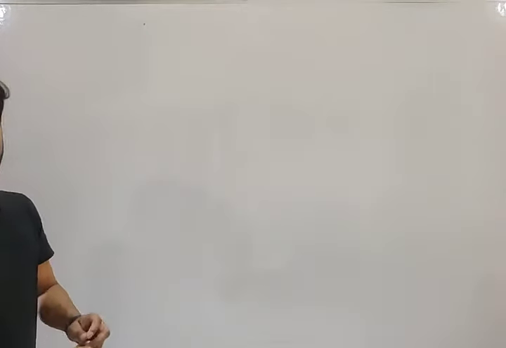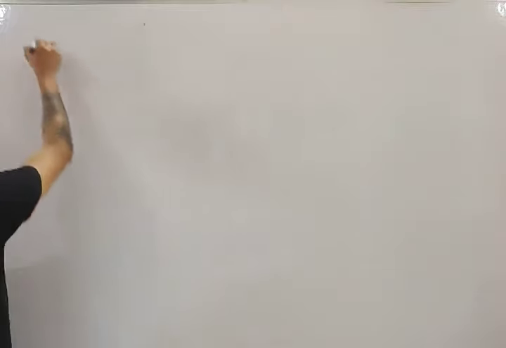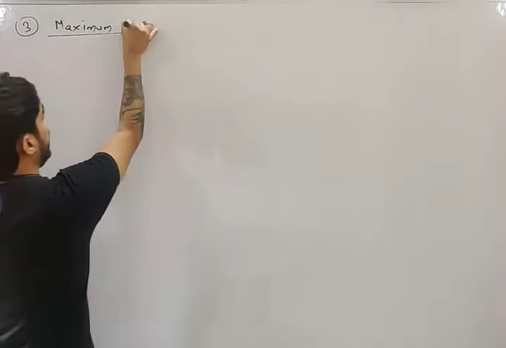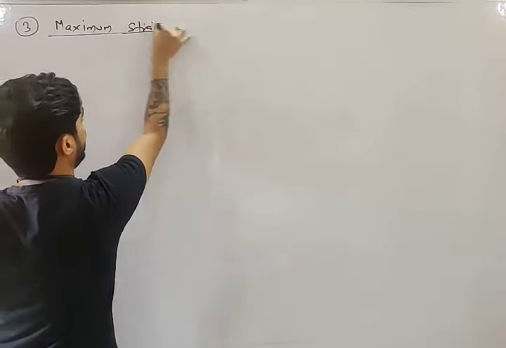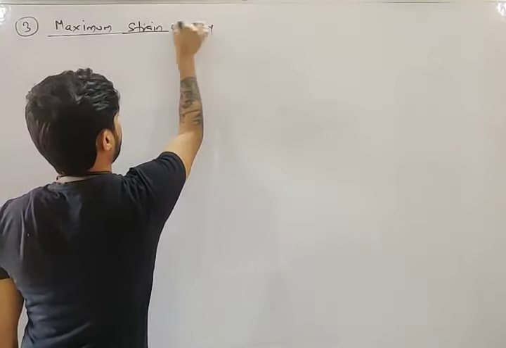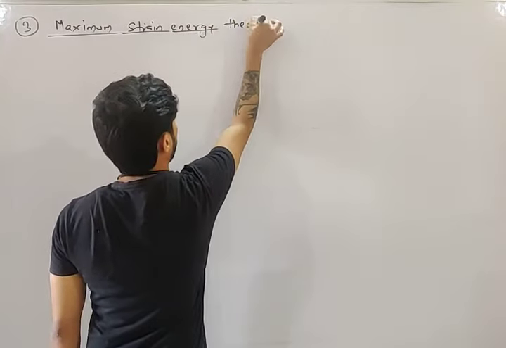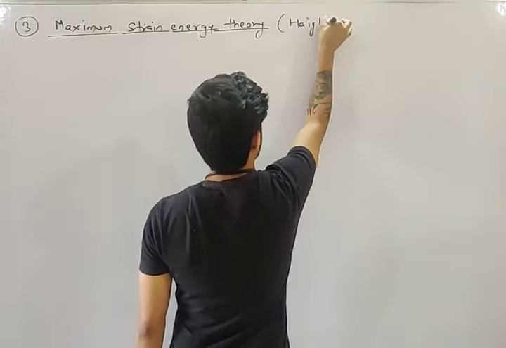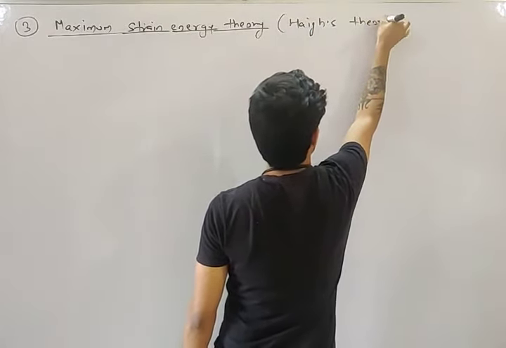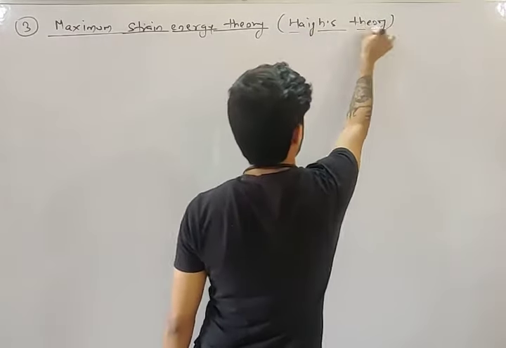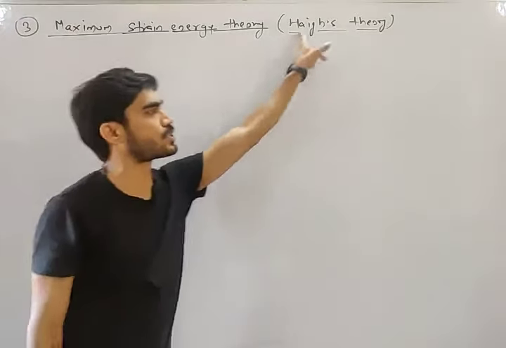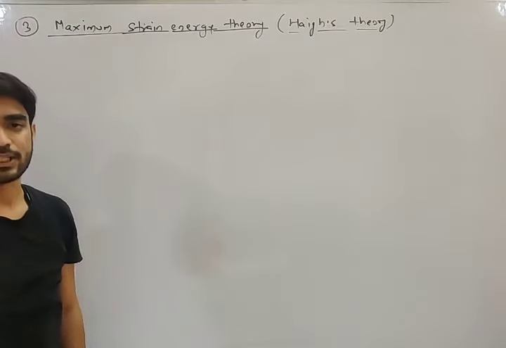So the third theory of failure, we have completed two theories of failure. The third theory of failure is known as maximum strain energy theory, also known as Haigh's theory. We have seen two theories of failure yesterday: normal stress theory and shear stress theory. This is the third one, maximum strain energy theory or Haigh's theory, my friend.